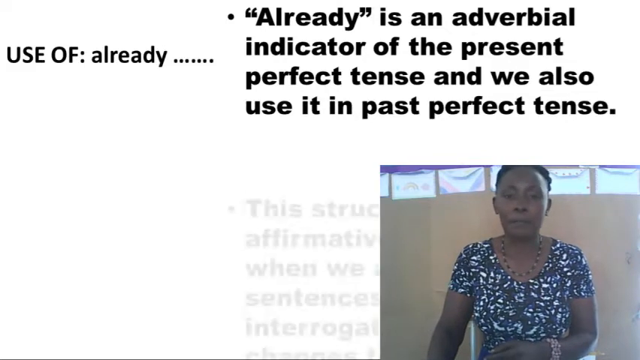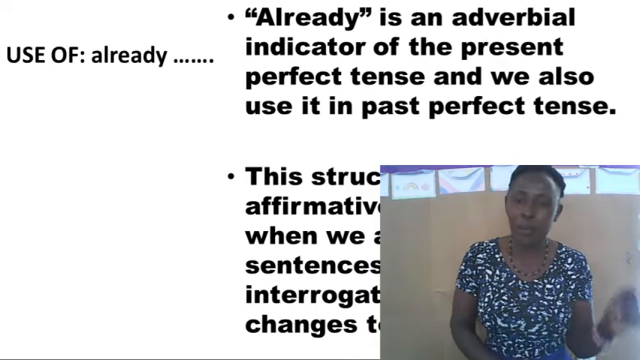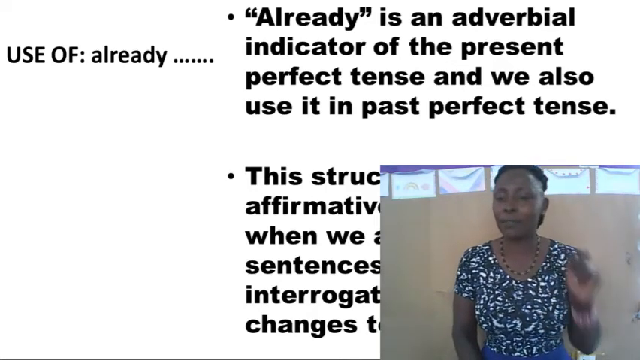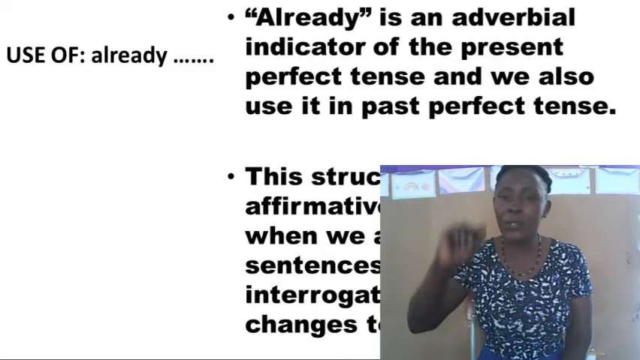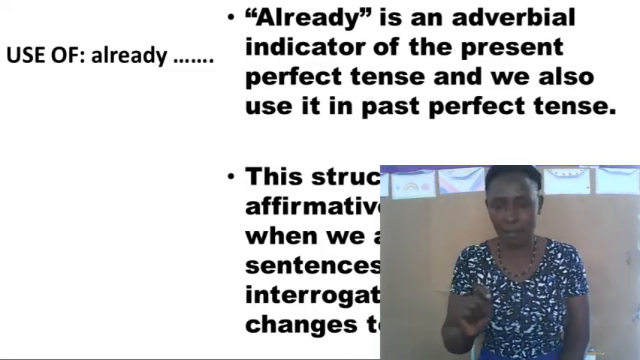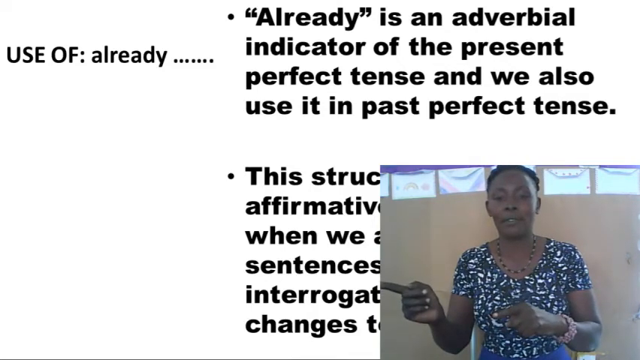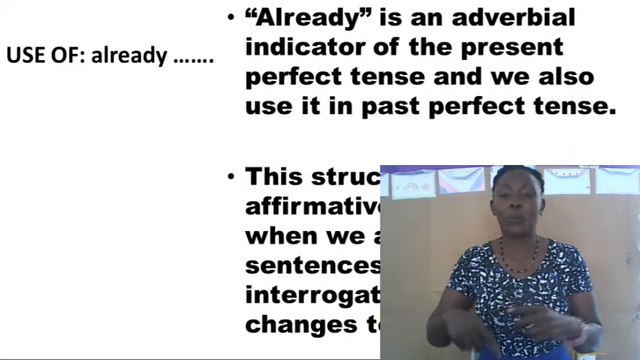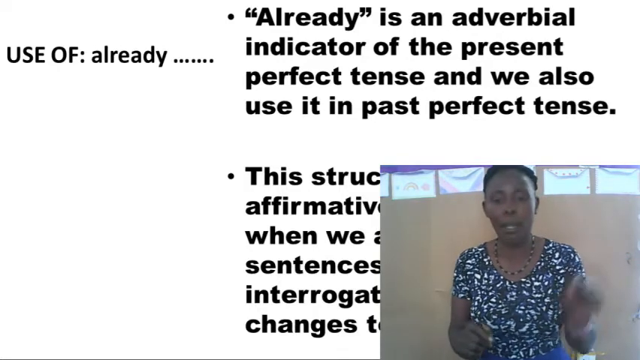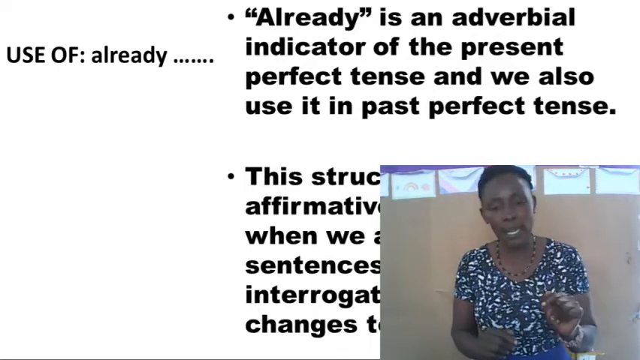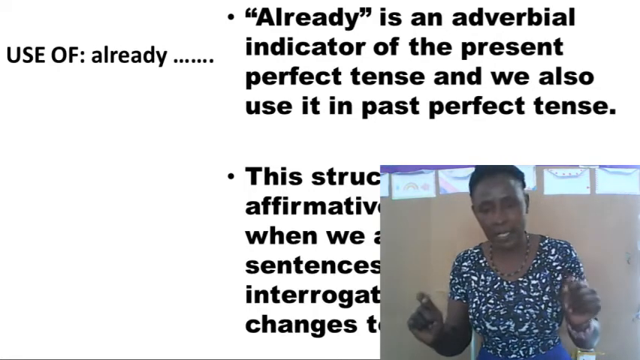Let me proceed. This structure is used in affirmative sentences, but when we are changing sentences to negative and interrogative form, already changes to yet. Take a note of that. We use already in affirmative sentences. Don't confuse the two, and don't make grammatical errors. The adverbial indicator already is used in affirmative sentences, but when we are changing the sentences to negative or interrogative, already changes to yet. Take a note of that.